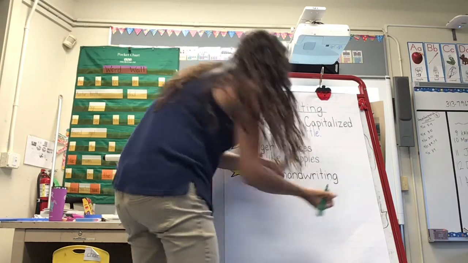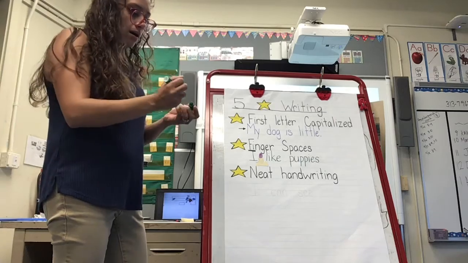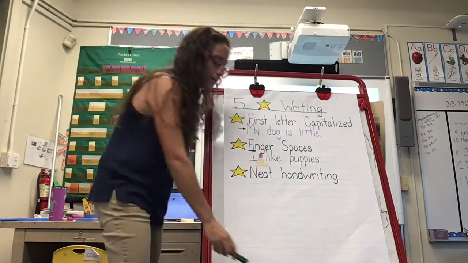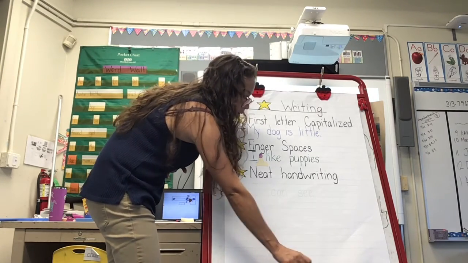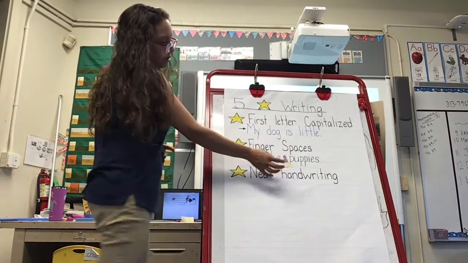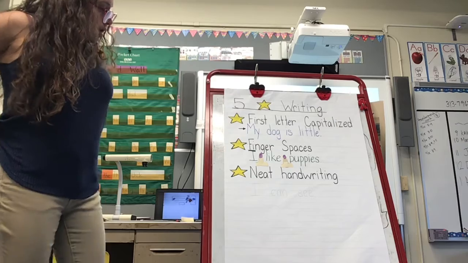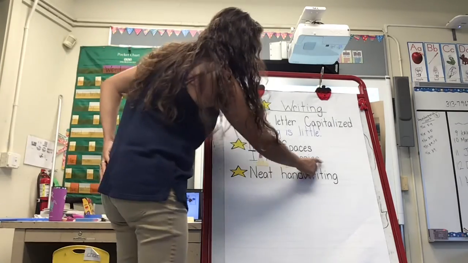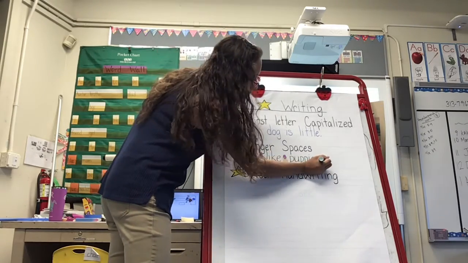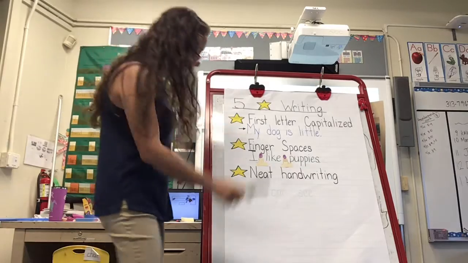You see how I did my finger space? All my words will have finger spaces in them so that my readers can read it. So where's my other? There it is. So I'm going to put a finger right here so you can see where I put my finger space. All right. Uh-oh. I forgot my period. We're not going to go over periods quite yet. But I forgot my period, so I'm going to add that.